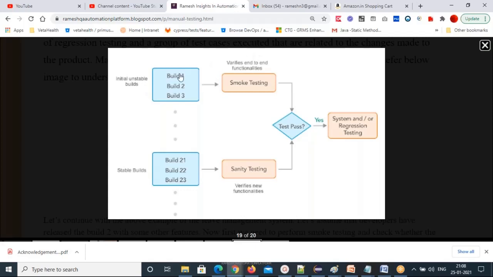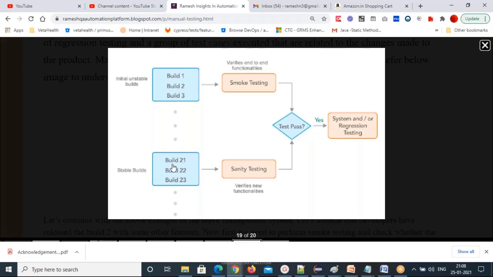But build 1, you cannot say these builds are stable because there are bugs. Just now I told you, build 1 has bugs, and those bugs were to be fixed in build 2. Again, build 2 also has bugs, so that is also not stable. You keep on testing multiple levels, and then you will reach build 21, build 23 like that, right? And these are the stable ones. So after multiple rounds of testing, you are going to get stable builds and a stable environment.